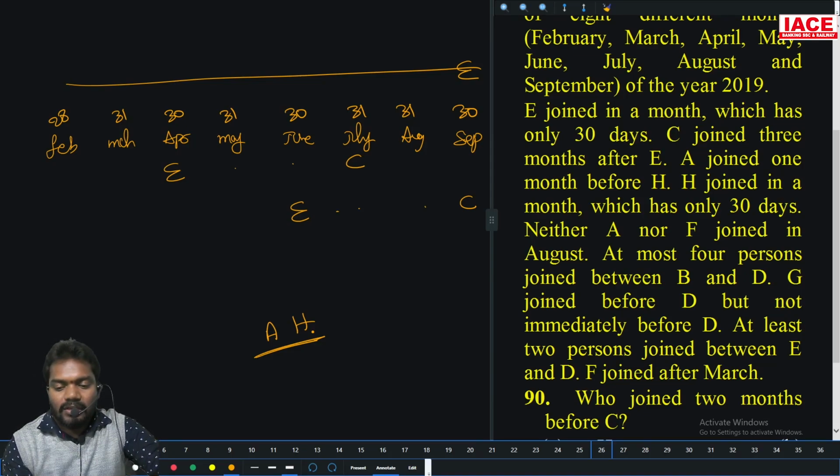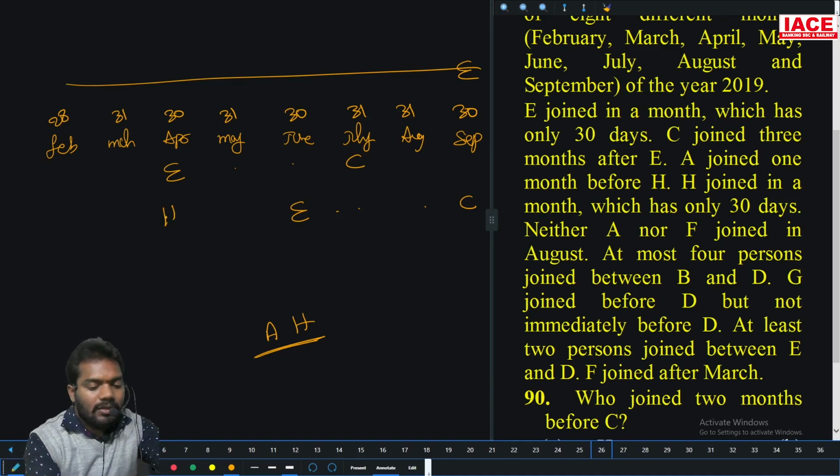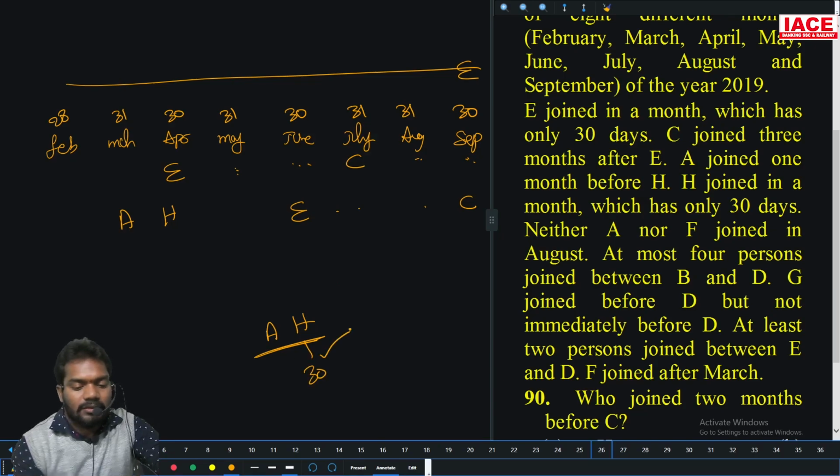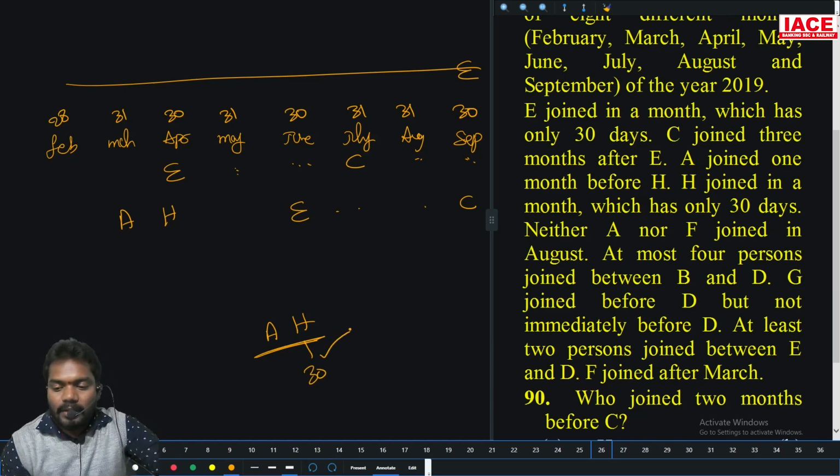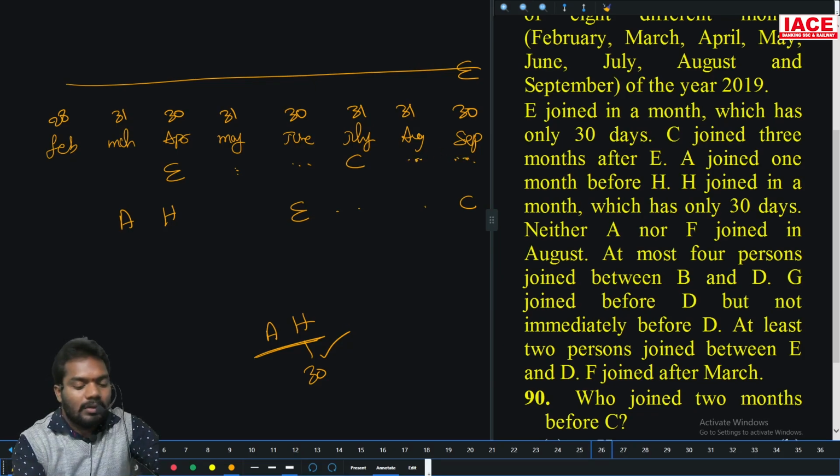H join in the month which has only 30 days. So H is only 30 days. Only chance of H and A is here in this case. In this case, H and A chances and H and A also chances. H is only 30 days. Now, neither A nor F join in the August. So if there is a H, A is not possible. So neither A nor F join in the August. Then the only chance for H and A is here.